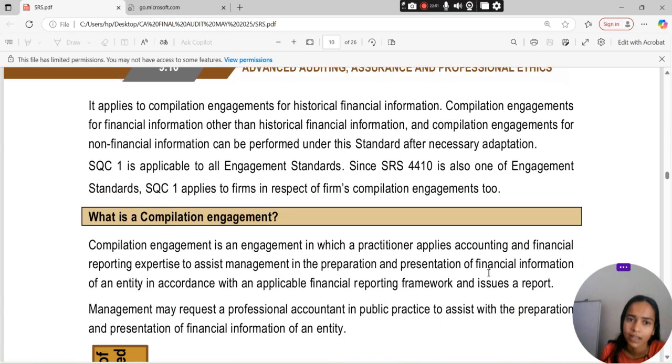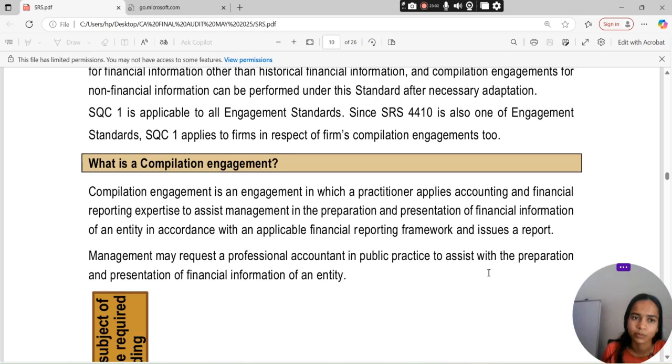SQC1 जो है वो applicable होता है to all engagement standards पर. Since SRS 4410 is also one of the engagement standards, SQC1 applies in respect of compilation engagements too.